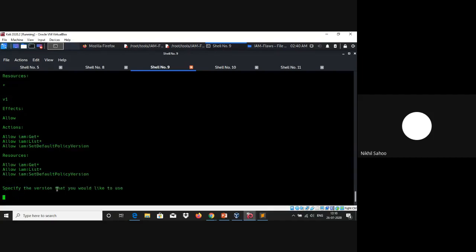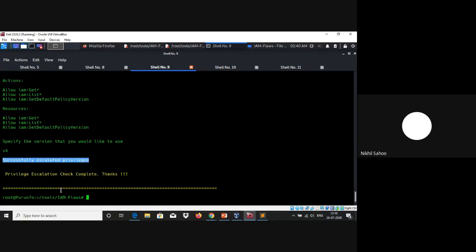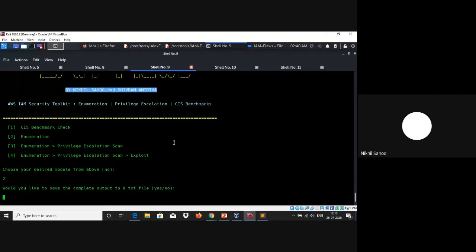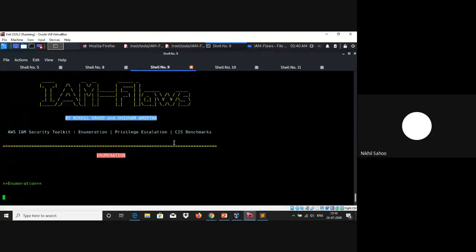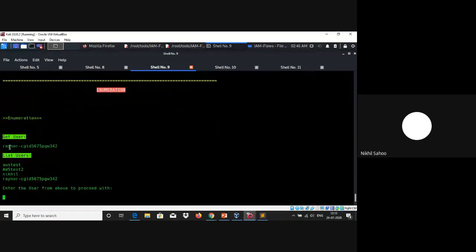So it is going to ask you to specify the version with which you would like to escalate your privileges. So type in V4 here. Once you do that, you can see that privilege escalation scanning is now complete. Now we can cross-verify this again by running this tool. For now, let's just focus on the enumeration part because we don't have to escalate privileges again. Let's copy this user here and paste it.